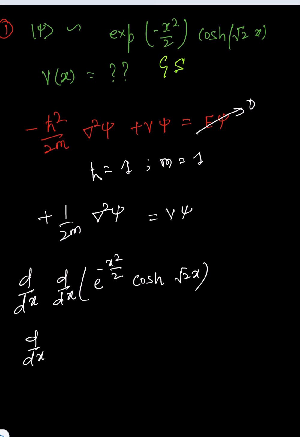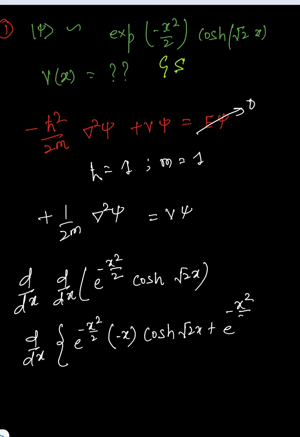So d by dx, let me differentiate first. Exponential minus x square by 2 into minus x cosh root 2x plus exponential minus x square by 2 sinh root 2x into root 2.